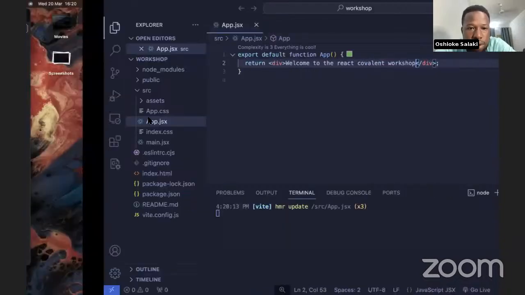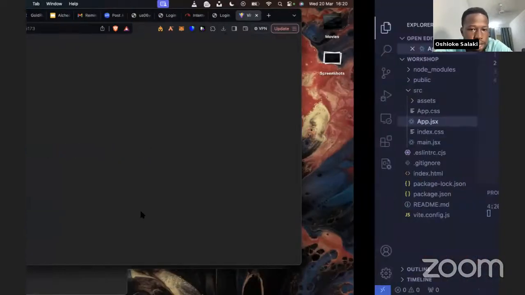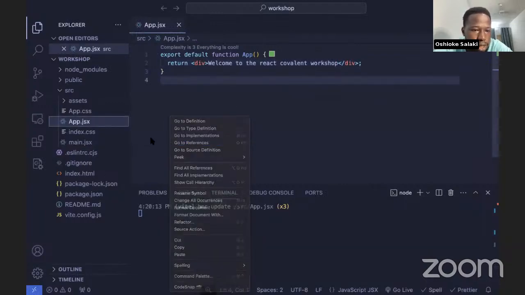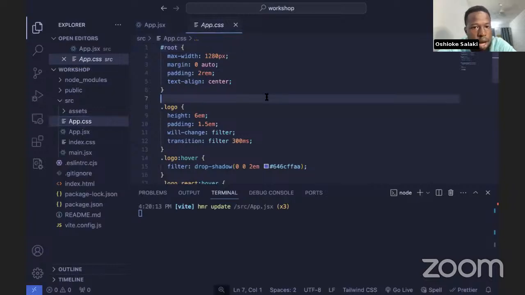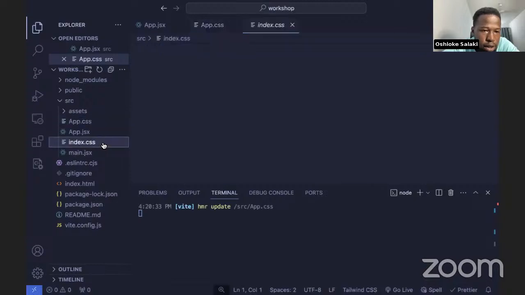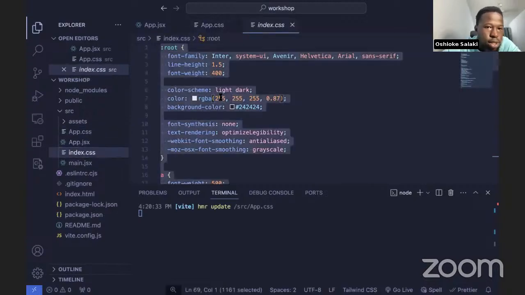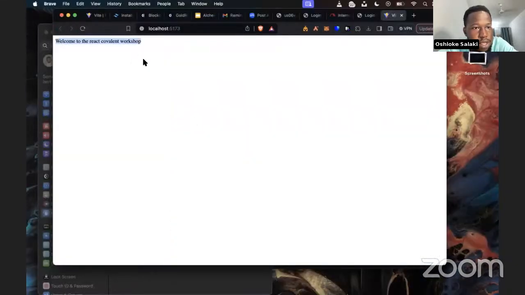If we save that and come here, you can see that our server is already reacting to it. It's updated, but we can see some default styling, so we need to remove that. If we go to our app.css here, I want you to clear everything there. Then in your index.css, also clear those default styles so that we can just have this blank page right here.